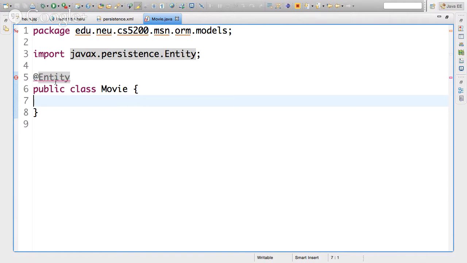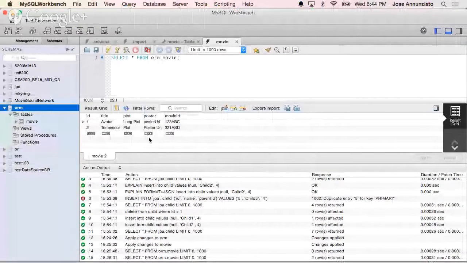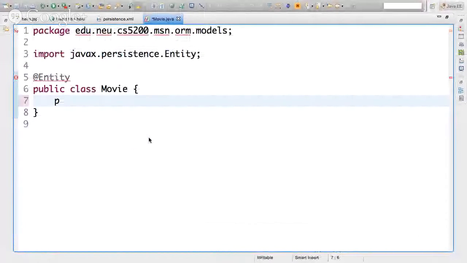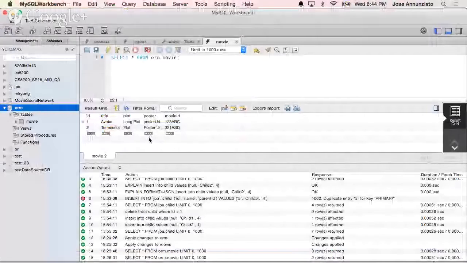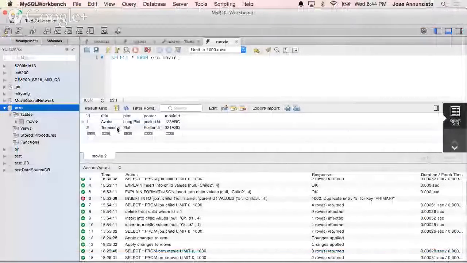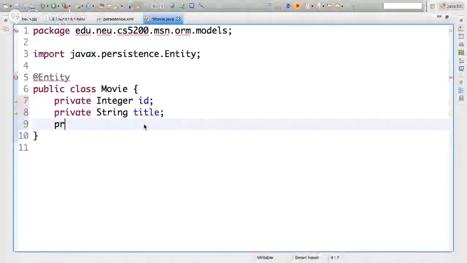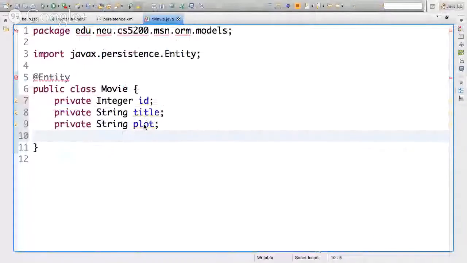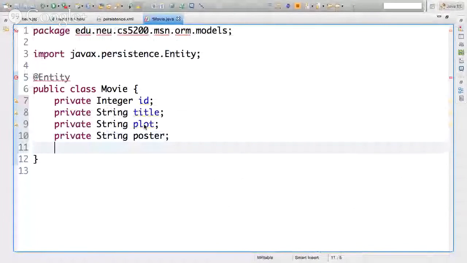Another thing we need to do, let's see what was complaining. Oh yeah, it has no primary key. So let's create a primary key. We need to create all these fields. So ID, let's create here: private Integer id. We need title, which is a string, so private String title. Plot, so private String plot. And poster, so private String poster. And then movie ID, so private String movieID.